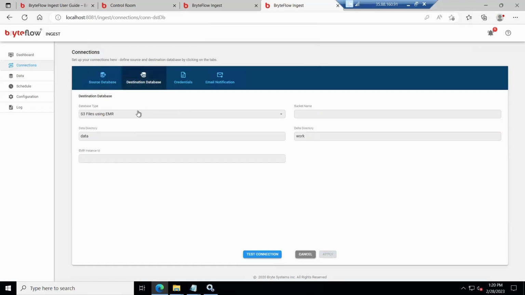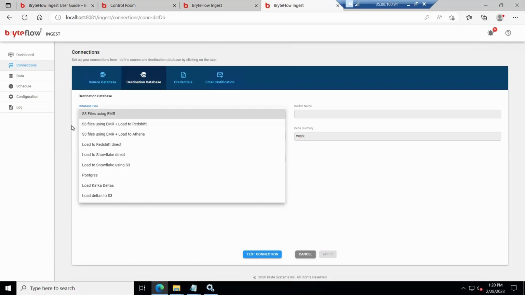Now moving on to the destination side. So in destinations, we support S3 using EMR. We can load to S3, merge the files, and load to Redshift as well. Or we can merge the files on S3 and load the table to Athena as well. We can take the files directly to Redshift or Snowflake, or we can put the raw delta files onto S3, and the merge process will be totally customizable by you. Then we can load to Postgres as well, or we can load to Kafka, or we can put the deltas directly to S3.